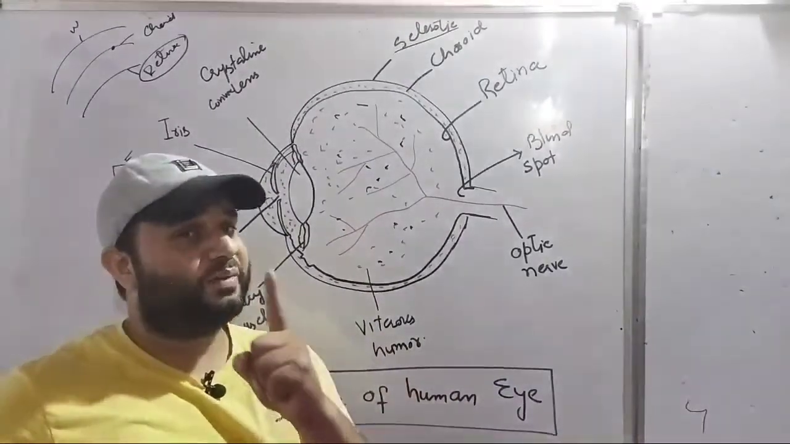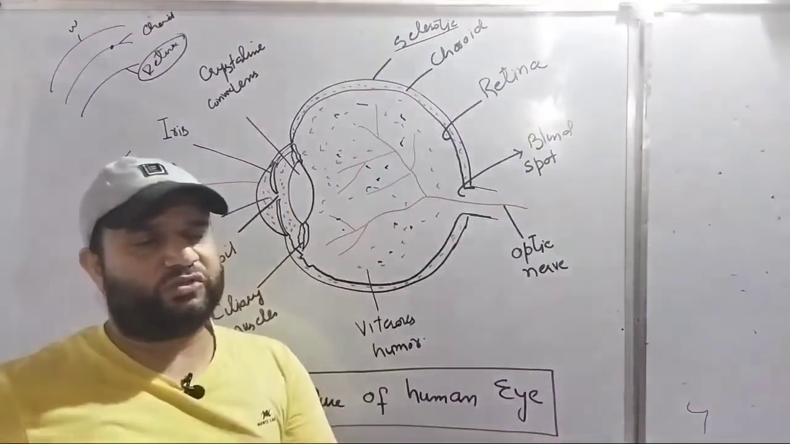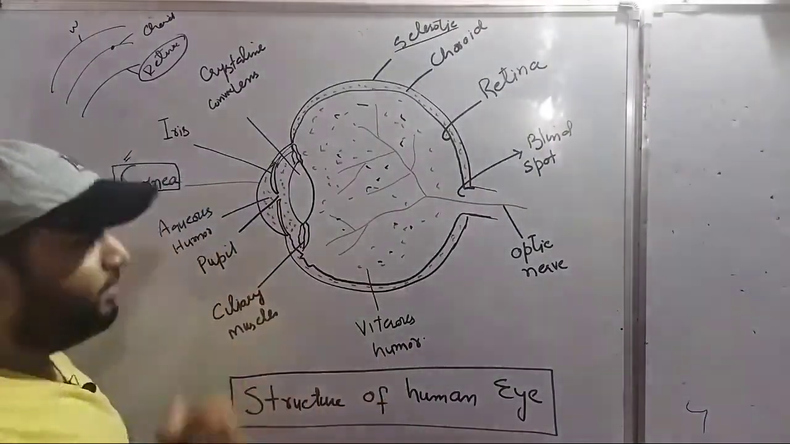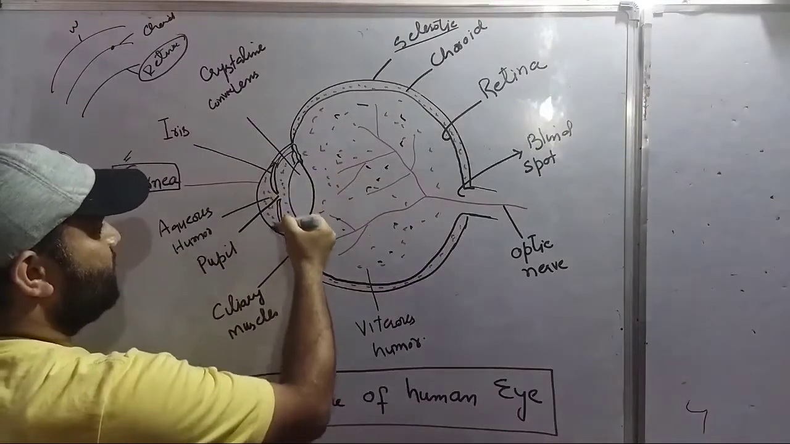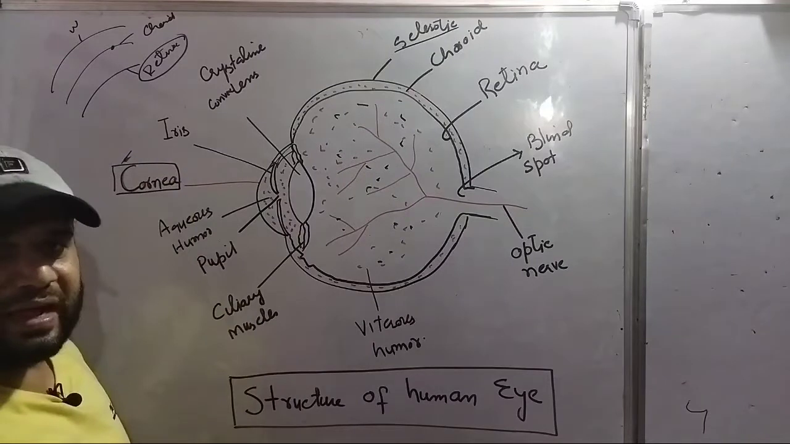The functional unit of the eye, please remember, can be asked as an objective type question, 1 mark question for you. Okay, coming to the point. The bulged portion, you can see the bulged portion. What is that called? Sir, it is called cornea.